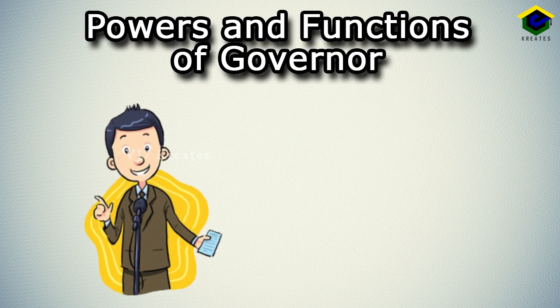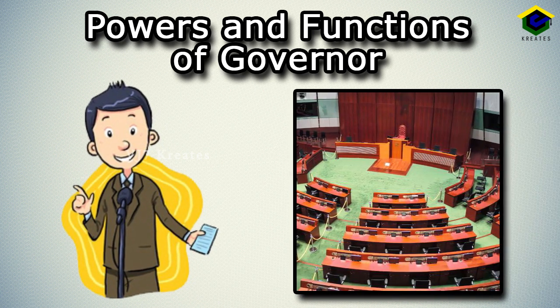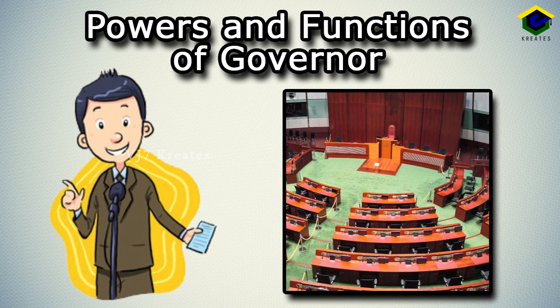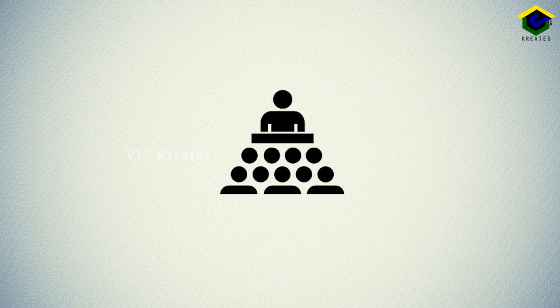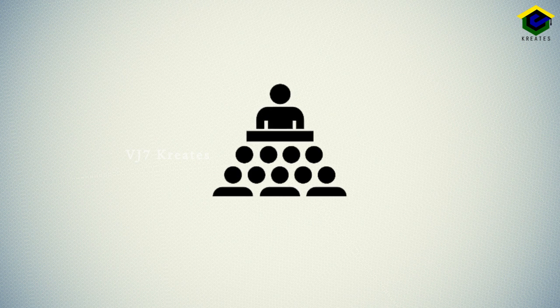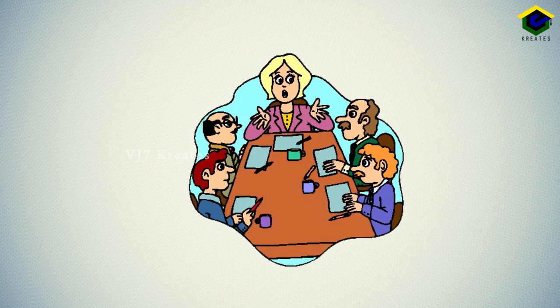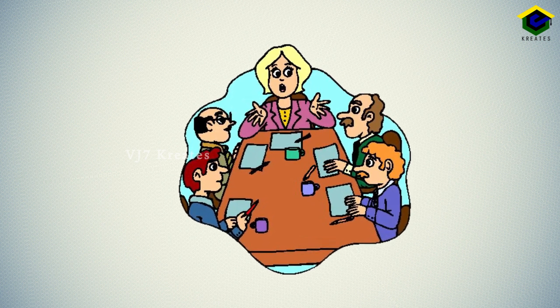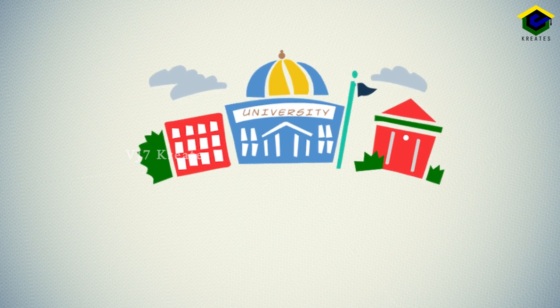Now let us see what are all the powers and functions of the Governor. The Governor is an integral part of the state legislature. Governor is the head of the state executive and he has enormous powers. All the administration is carried on in his name. He is the chancellor of the government universities in the state.